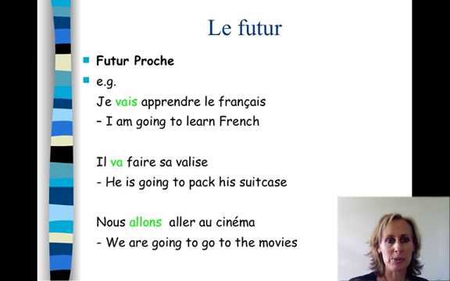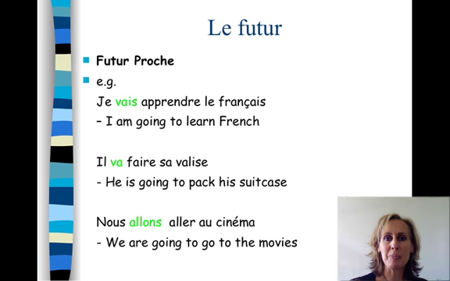Here are some examples. Je vais apprendre le français. I'm going to learn French. Je vais, we've conjugated aller to correspond with je, present tense, je vais. Apprendre is the infinitive. Here's another one. Il va faire sa valise. He's going to pack his suitcase. Il va, we've conjugated present tense of aller, il va, plus the infinitive, faire.